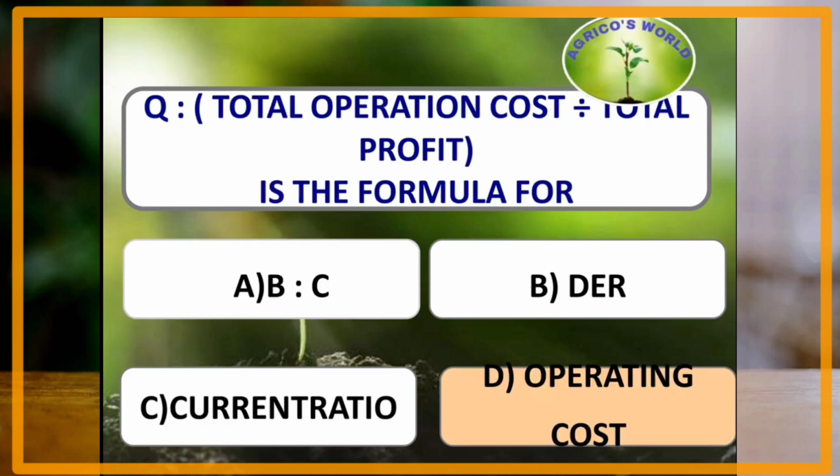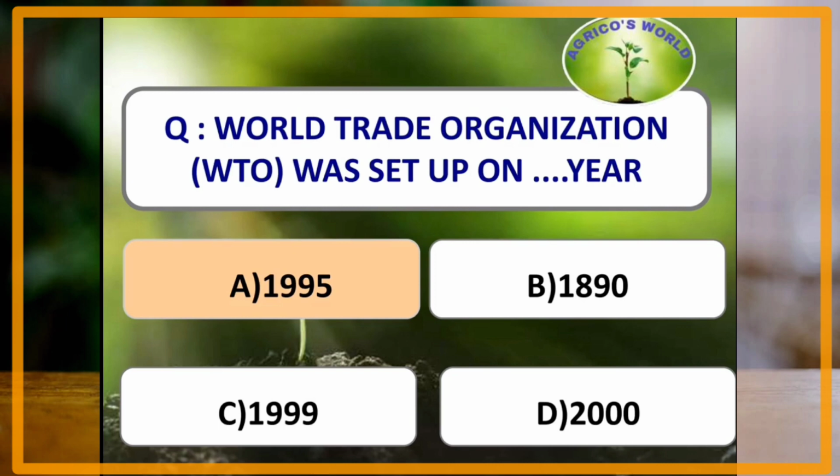Total operation cost divided by total profit is a formula for which of the following? It is a formula for operating cost. Operating cost equals total operational cost by total profit. World Trade Organization was set up in which of the following year? World Trade Organization was set up in the year 1995.